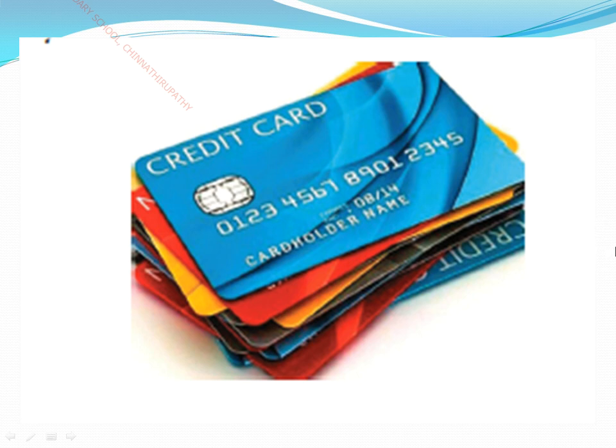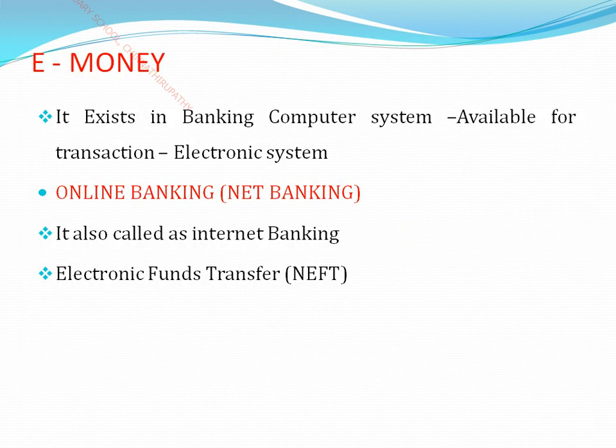These are all used by your parents. Everyone has the opportunity to see these credit and debit cards in your family. Okay, children, next we are moving to e-money. What is the meaning of e-money? It means electronic money.